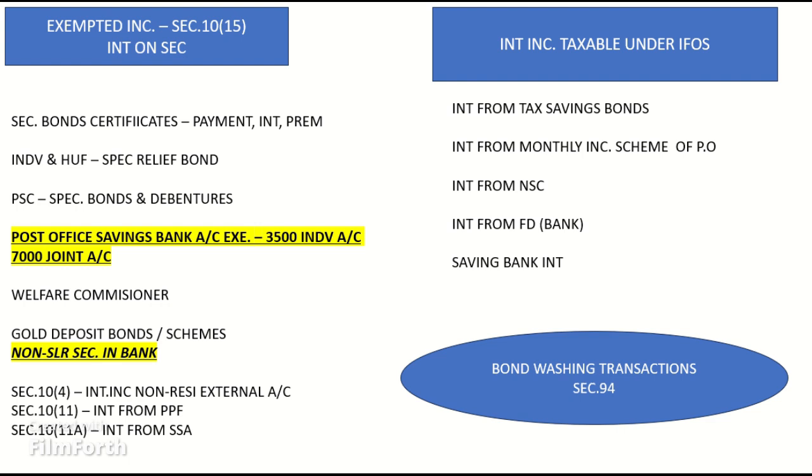Let's know some exemptions. Section 10(4): Interest income from non-resident external account. In the case of an individual, any income by way of interest on money standing to his credit in a non-resident external account in any bank in India in accordance with the Foreign Exchange Management Act, 1999, is exempt, provided such individual is a person resident outside India as per the FEMA Act or is a person who has been permitted by the Reserve Bank of India to maintain the aforesaid account.